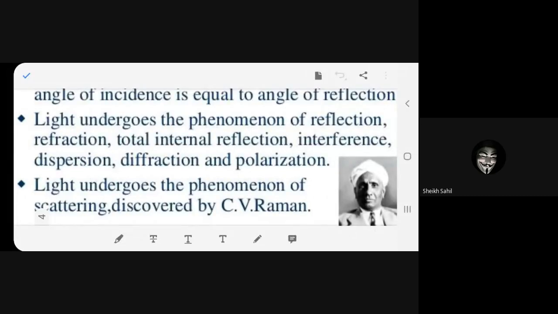And who was the person who worked on scattering? C.V. Raman. Light scatters. What is the meaning of scattering, beta? Do you know? Spectrum? No. The rainbow. The light scatters in 7 colors. That is a rainbow. And C.V. Raman was the person who has shown the scattering of light. The white light becomes 7 colored lights. Is it clear? That is called scattering.